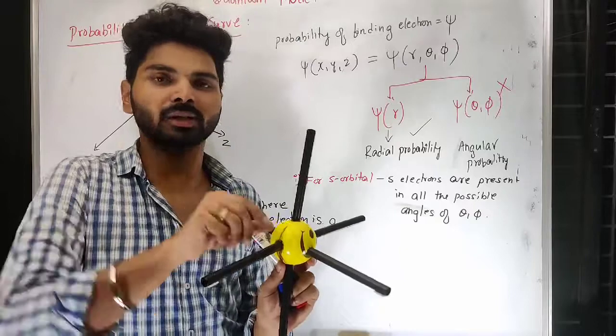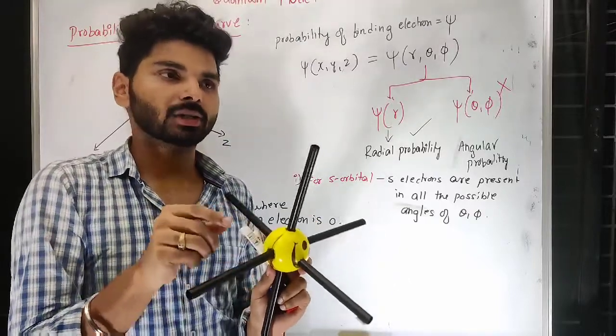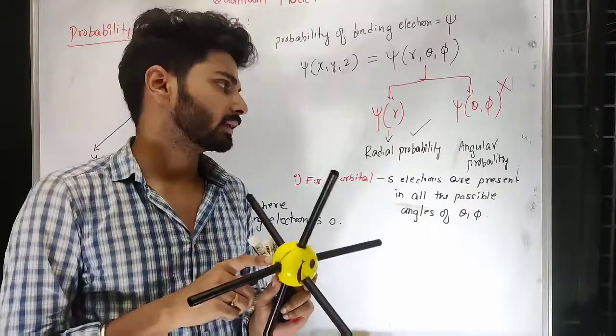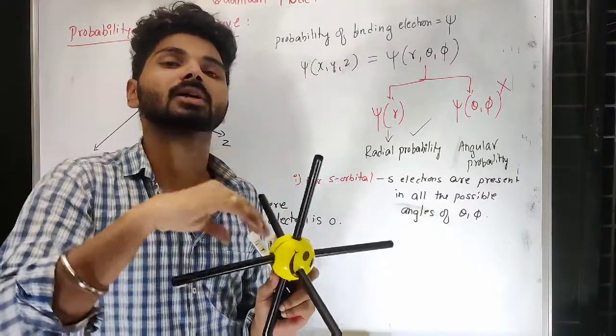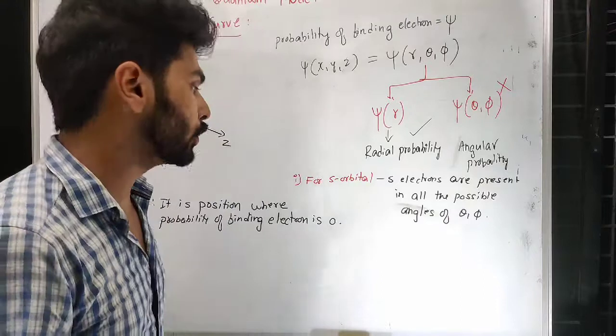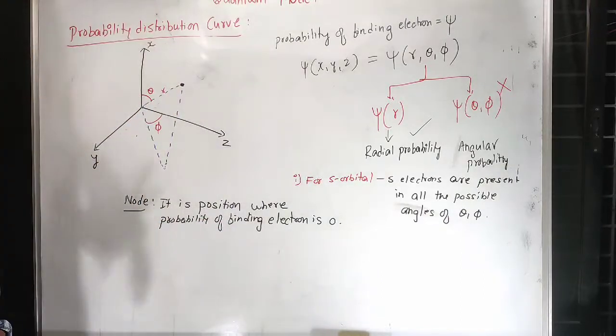1s electron may not be present at all distances. 2s electron cannot be present at all distances. But 2s electron can be present in all the angles, and 1s electron can be present in all the angles. So a node is a place where you won't find the electron.